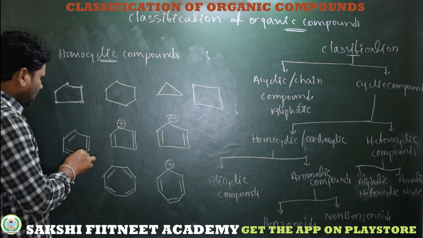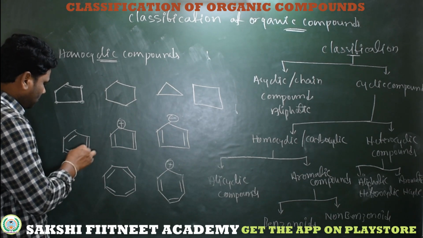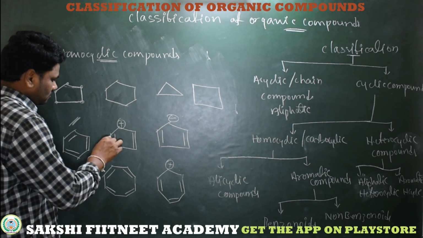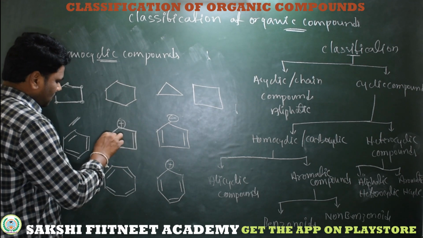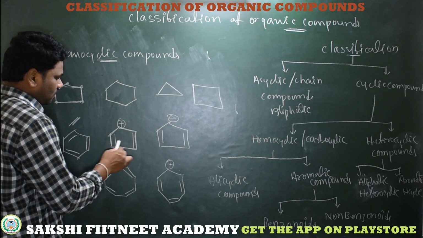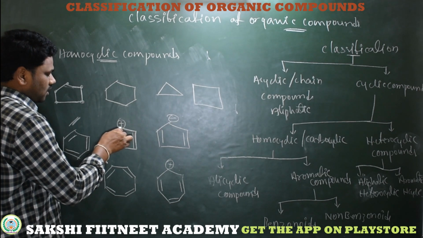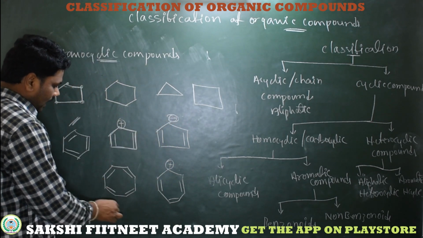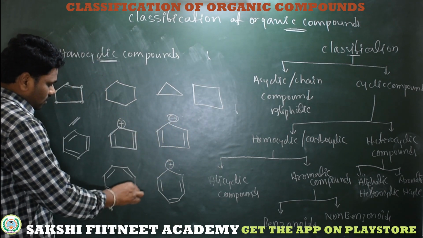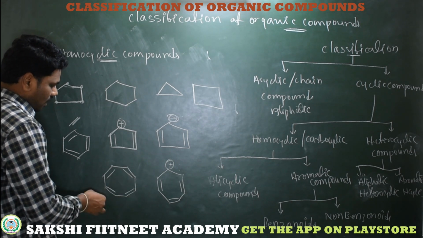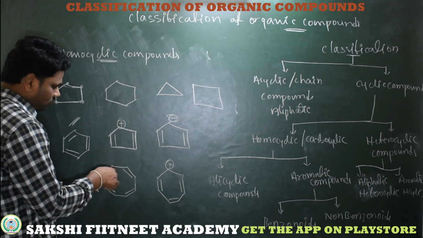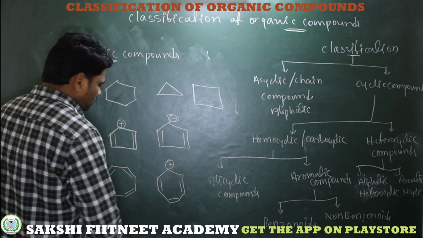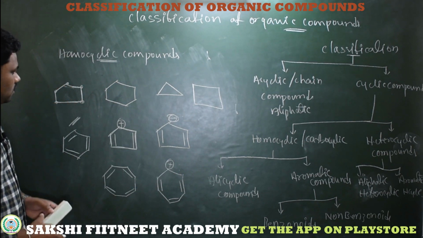Again this 6-membered cyclic compound has alternate pi bonds. See here, just focus here. These are 5-membered cyclic systems which have alternate pi bonds with a positive charge, and alternate pi bonds with a negative charge. Now here this 8-membered system, all the centers are only carbons, so this system is cyclic with alternate double bonds. Now here are compounds which have alternate double bonds with a positive charge.